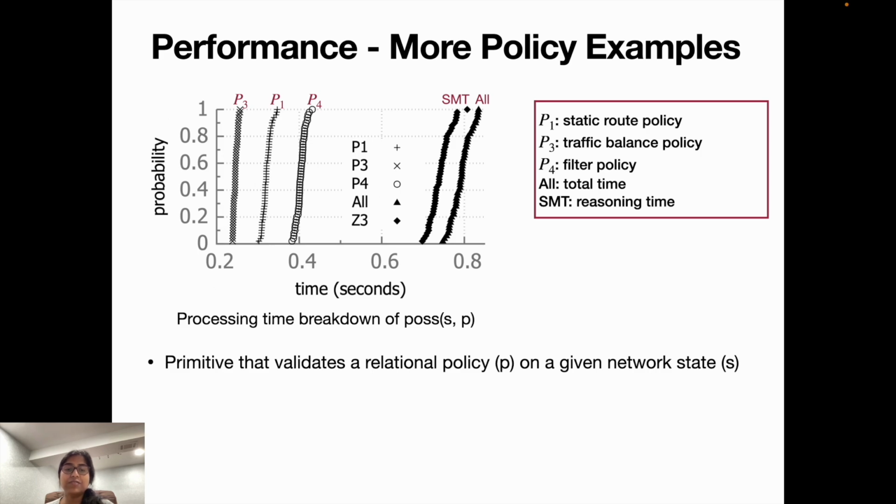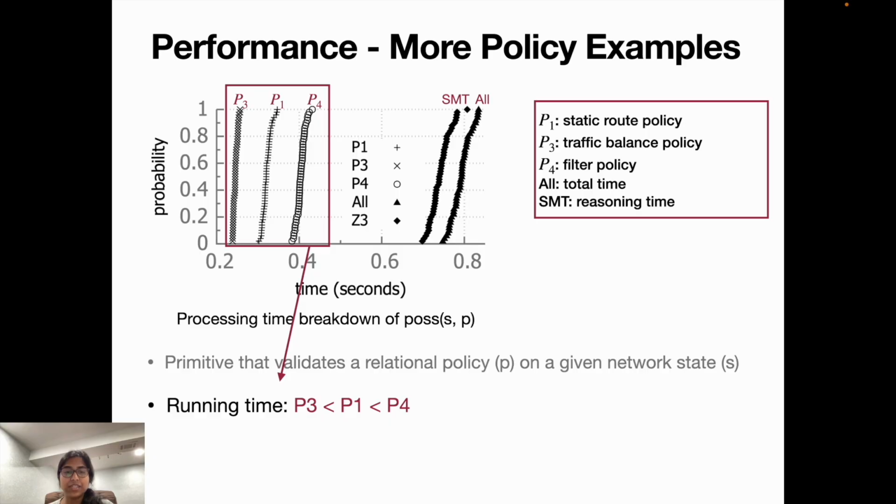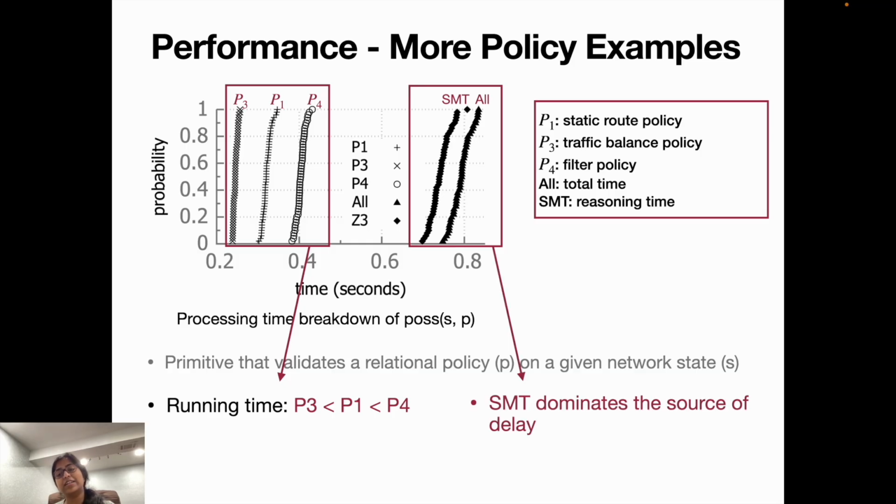So we have the primitive that validates a relational policy. We call it POS SP, which is a relational policy P on a given network state S. And we have the running time, and we can see there that P3 is faster than P1, which is again faster than P4. And we also see that SMT, like I said, dominates the source of our delay.